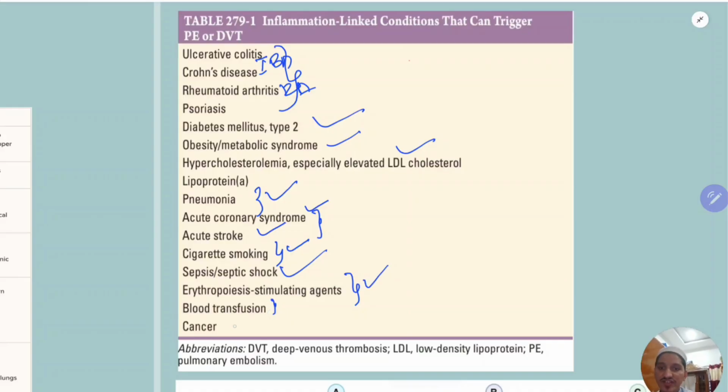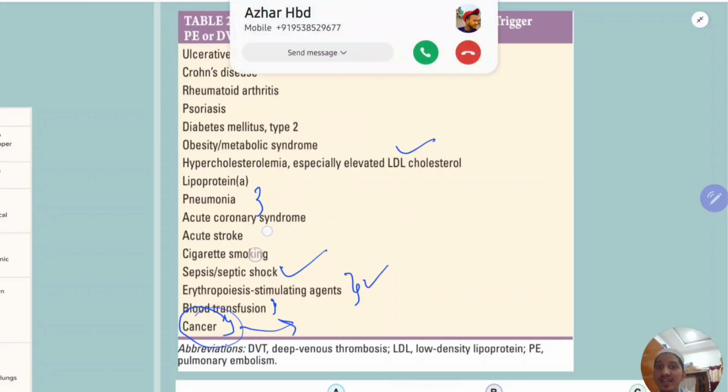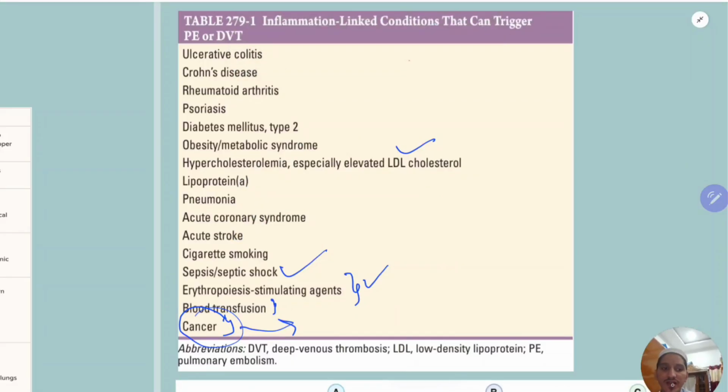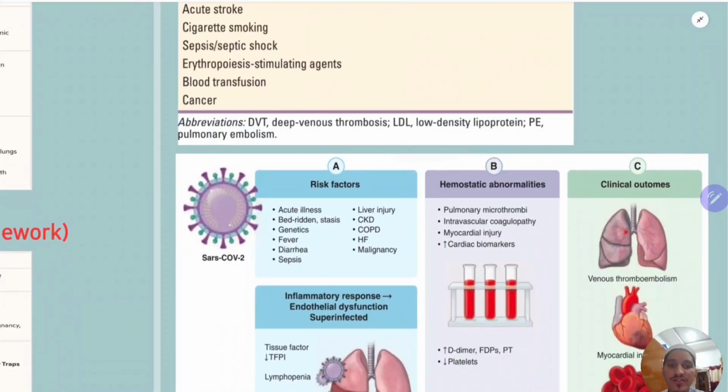Okay, blood transfusion, cancer patients, because cancer itself is a prothrombotic state and also an inflammatory state. Okay, so these are all inflammatory states that can trigger pulmonary embolism and deep venous thrombosis. So these are some inflammatory conditions linked to the formation of thrombus.